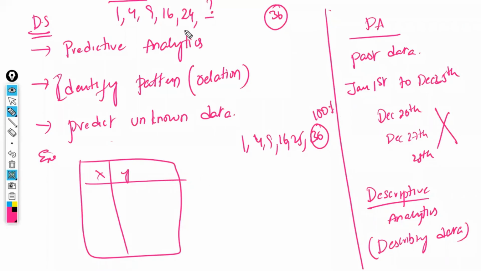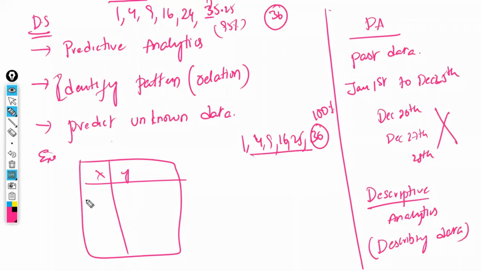Here the perfect pattern is not available. The next answer we are going to predict as 35.25 or something like this with 95% accuracy. That is the difference. We are not going to predict with 100% accuracy. The earlier one is 100% accurate because the exact pattern is available. This pattern is not exact, so we are going to measure with maximum accuracy.